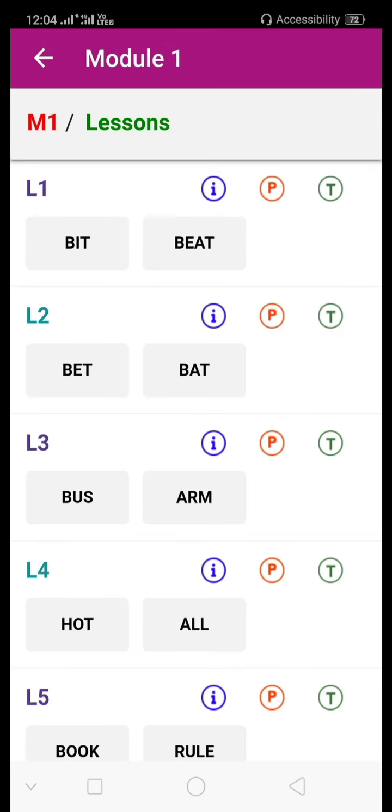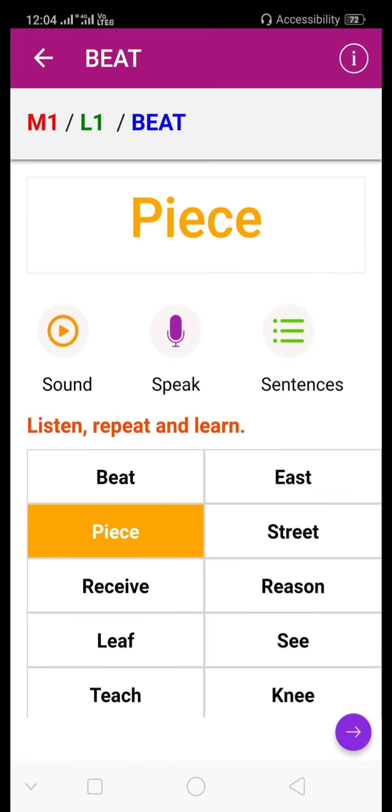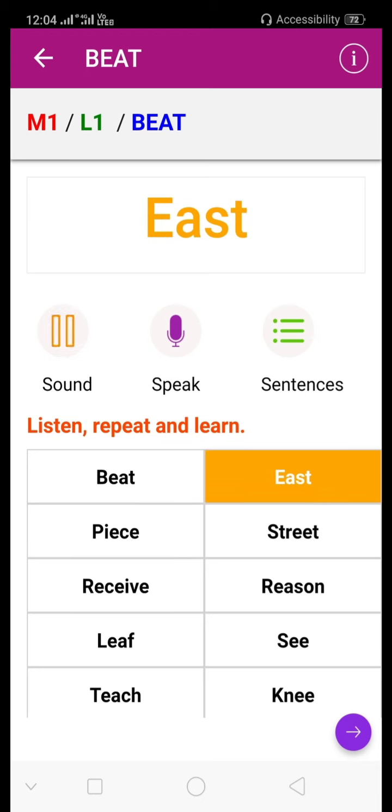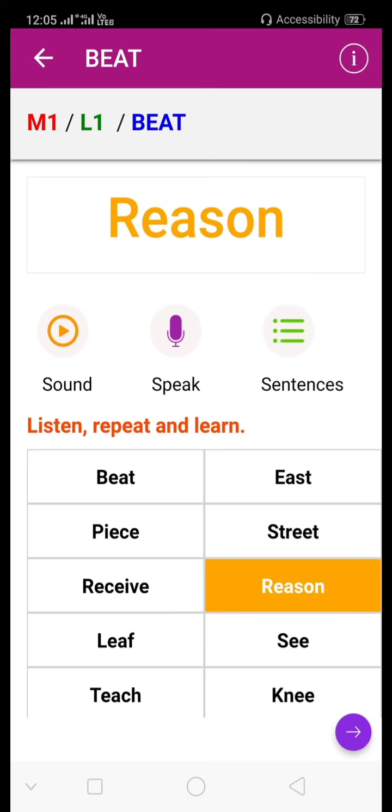In the first module, here is a word. If you press any word, it will give you the correct pronunciation. If you are pressing on the word east, then street. Now you are learning only the vowel sounds available in these given words.